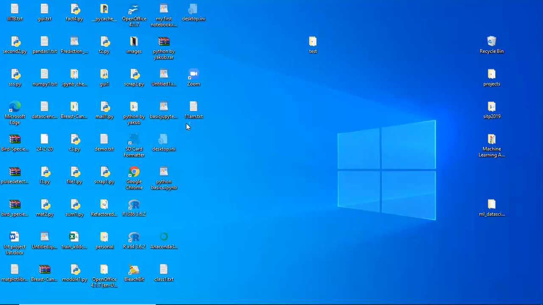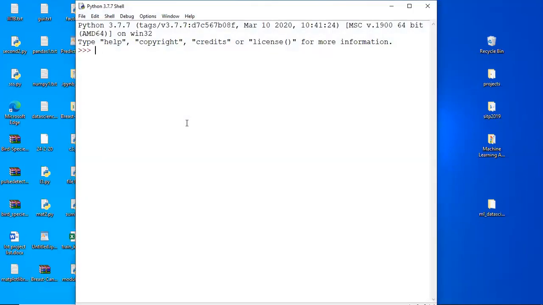While installing, you might have one more doubt: whether to install the 32-bit or the 64-bit platform. It is better to go with the 64-bit platform, because our laptops also belong to the 64-bit platform, and if you want to work on deep learning concepts in the future, the Python 32-bit version is not supported for deep learning. So better to go with the Python 64-bit platform only, whether it is the Anaconda platform or IDLE. Here it is Python IDLE.